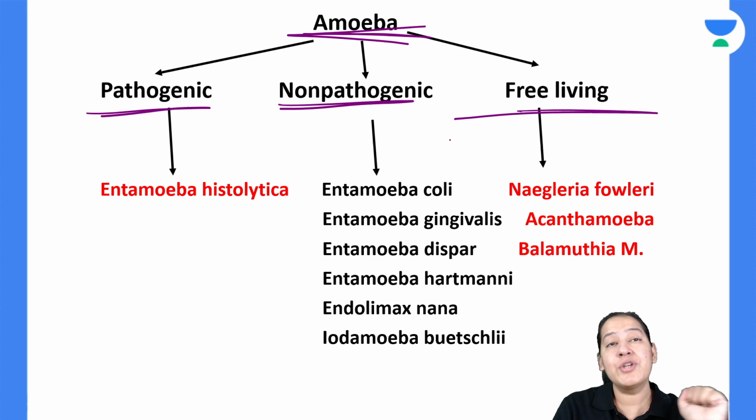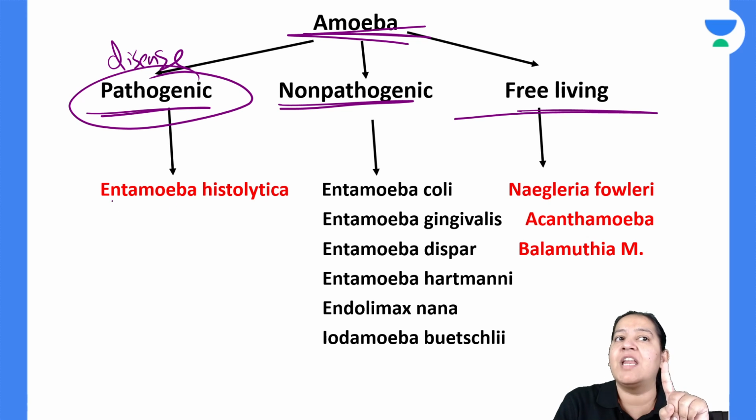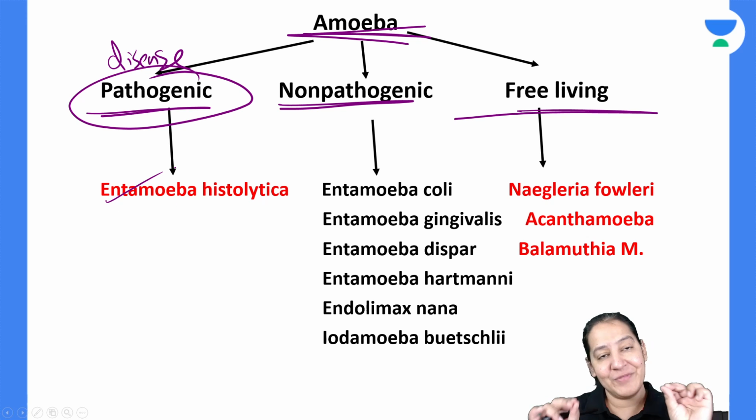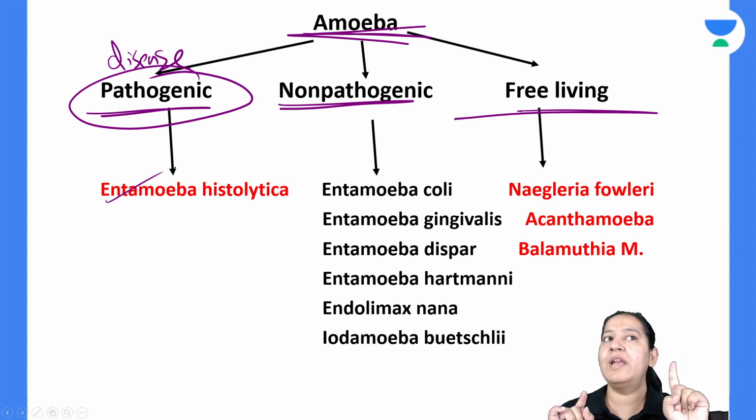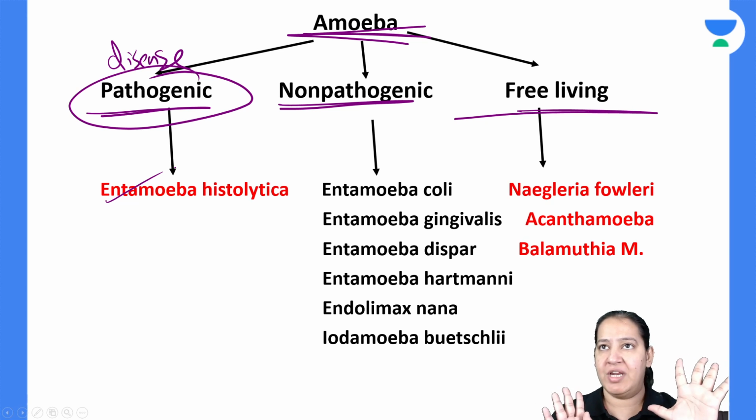What do you mean by that? Pathogenic amoeba is the amoeba which causes disease in humans. Only one amoeba causes disease in humans, and the name is Entamoeba histolytica. So you have to read this parasite in detail. That is the pathogenic amoeba.